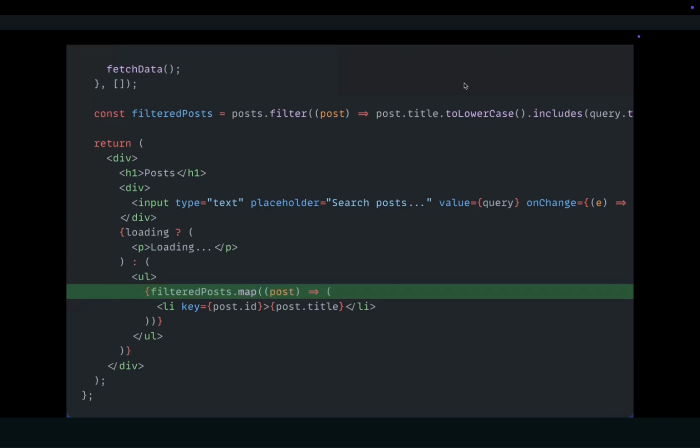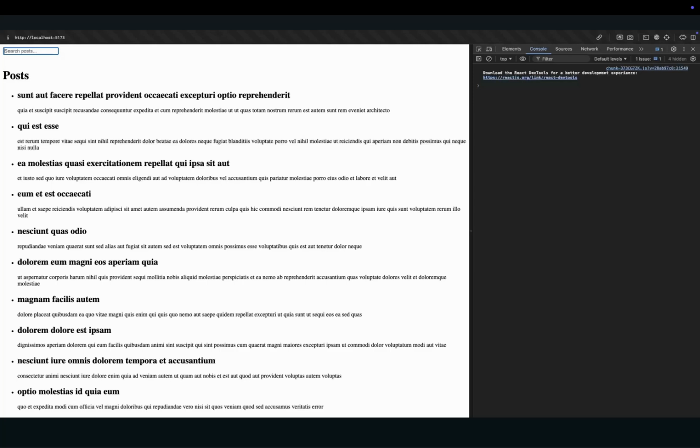Try typing in the search bar in your browser now. You'll see the posts filter in real time based on your input. This is a practical example of using useEffect and useState together.